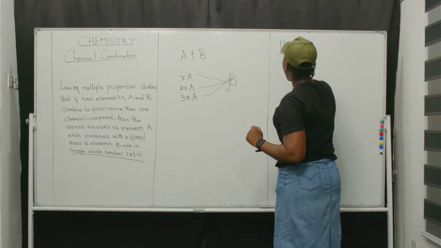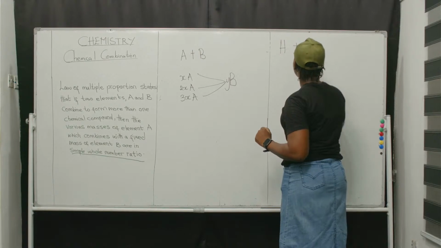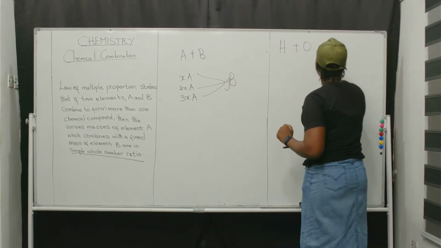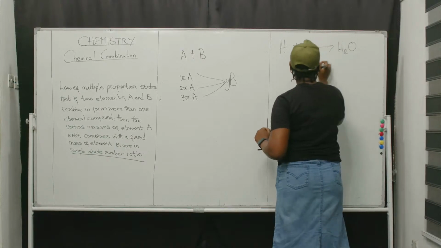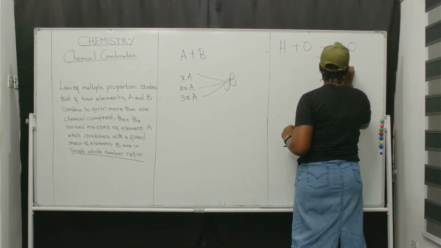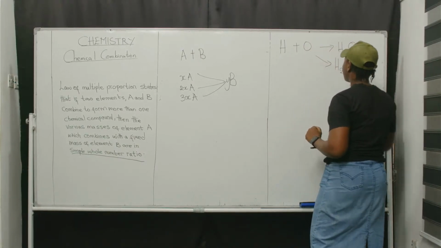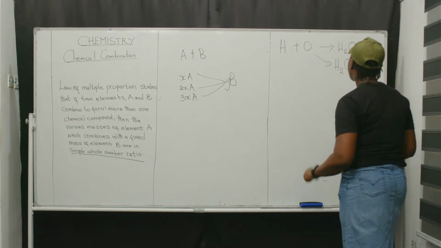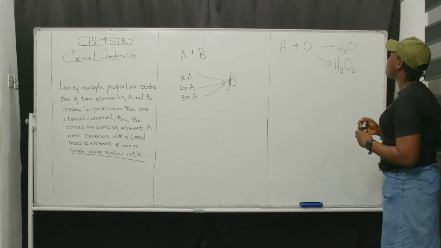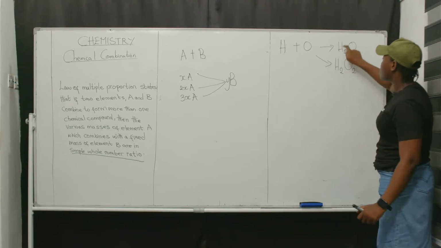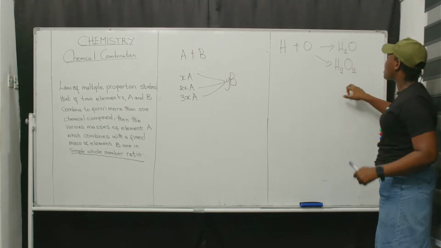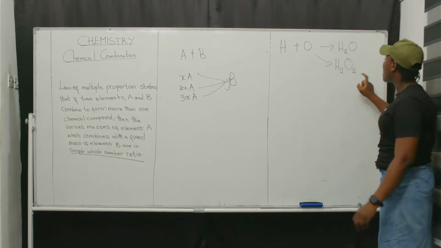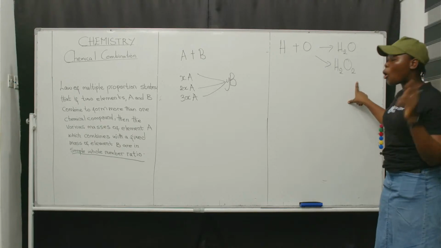If hydrogen and oxygen react, they can give water. They can also react to give H2O2, peroxide. From here, you can see that a fixed mass of hydrogen combines with several masses of oxygen. Here, one atom of oxygen, and here, two atoms of oxygen.